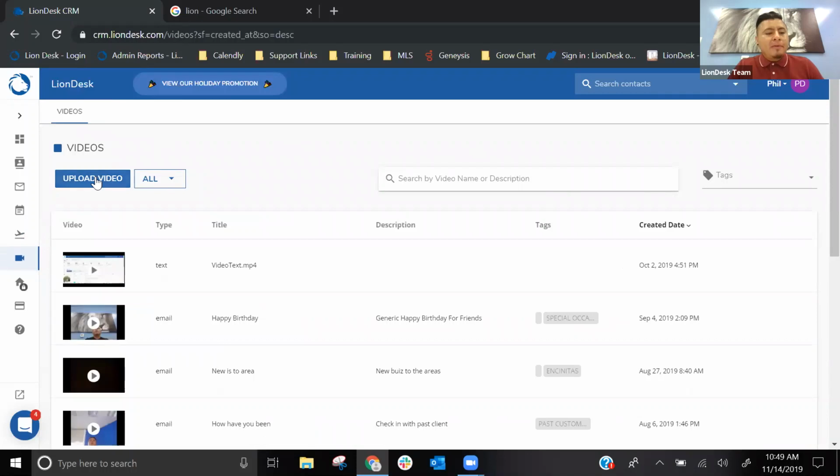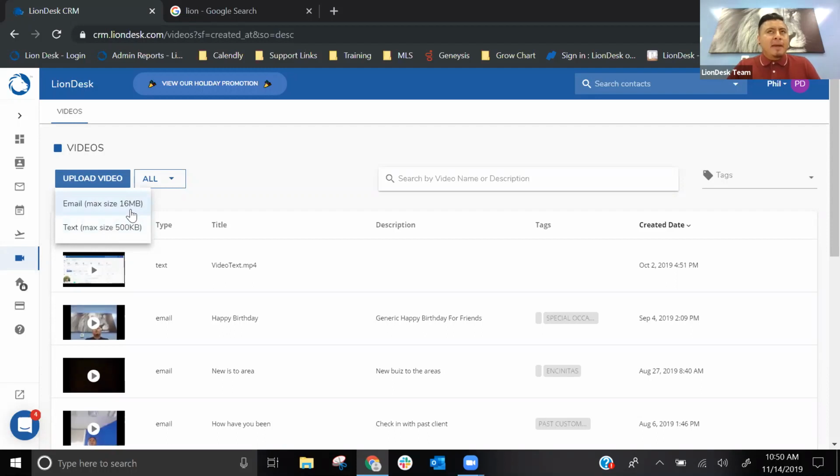You'll see upload a video, right? And it's going to give you an option because we do have two different options. You can upload a video email or a video text, and you are going to see the file size next to each one. So email 16 megabytes, for text messages is 500 kilobytes. So again, it does depend on how you record, the definition, how long, and so on. That's going to affect the file size.